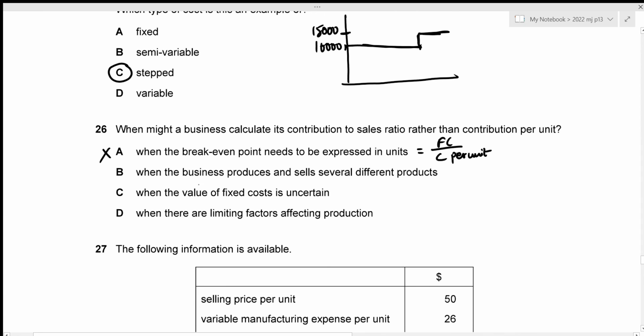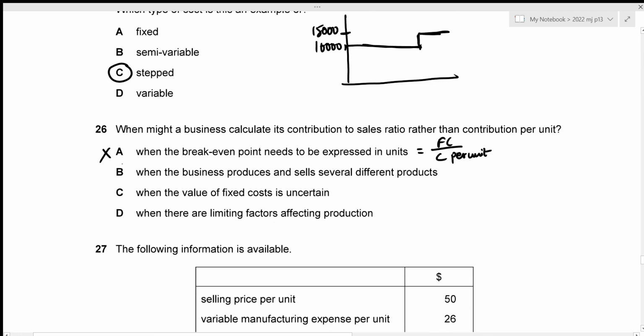The second one is when the business produces and sells several different products. So if we are talking about various products, then the selling price as well as the contribution may differ for each of those products, right? And in this case, it would be impossible to figure out the total contribution. So it would not be relevant to produce contribution per unit. It would be easier if the business calculates its contribution to sales ratio for all of the different products. So option B is our correct one.